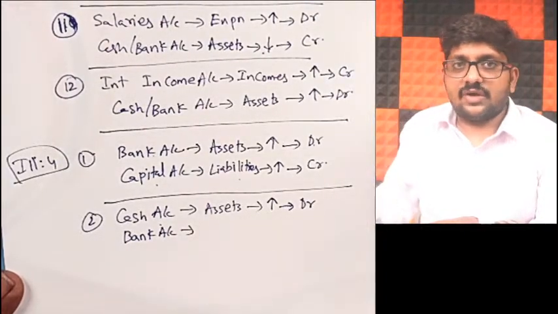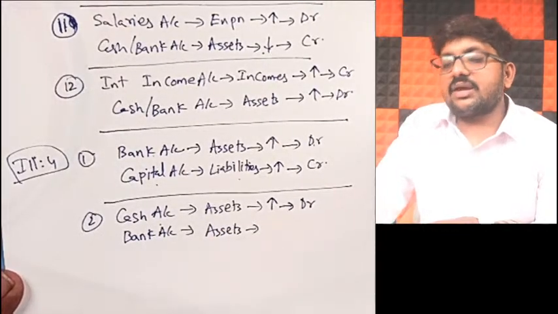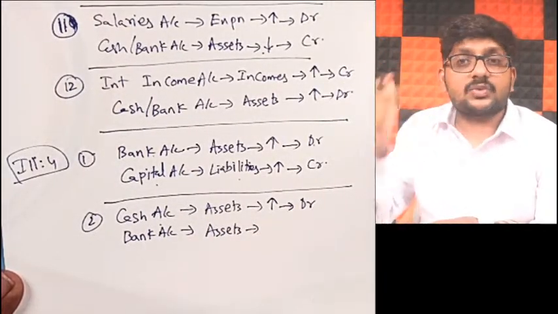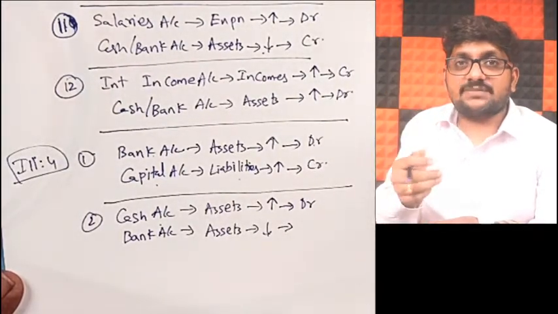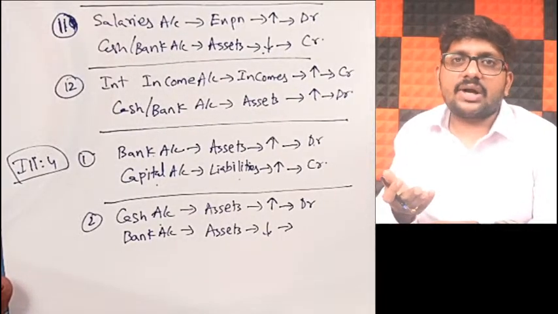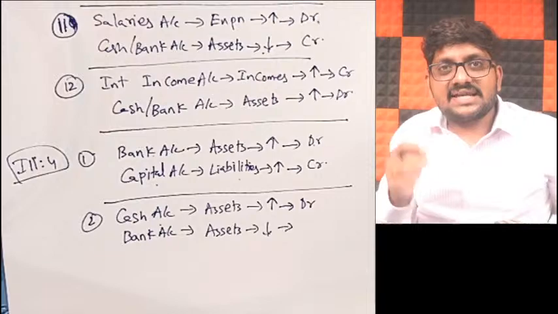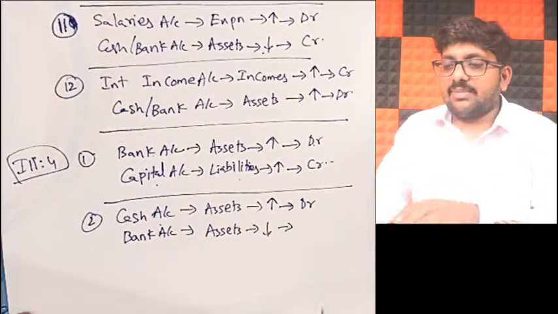Correct? Assets increase, you have to debit. Similarly, bank account is also a part of assets. When you withdraw the money from the bank account, your bank balance will decrease, but cash balance will increase. Imagine you went to a bank and withdrew from an ATM. Your bank balance will decrease, but the physical cash in hand will increase. Correct? That's what we are discussing.